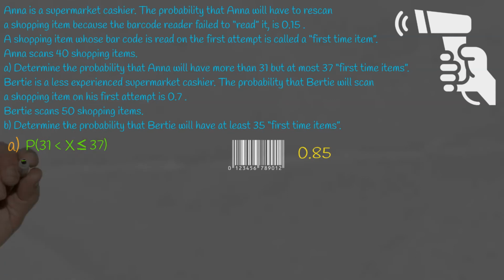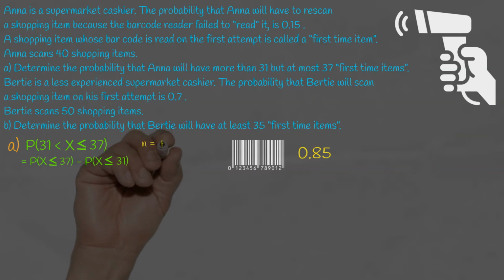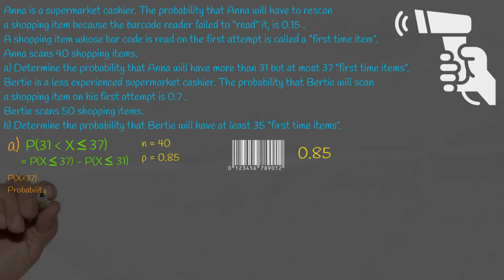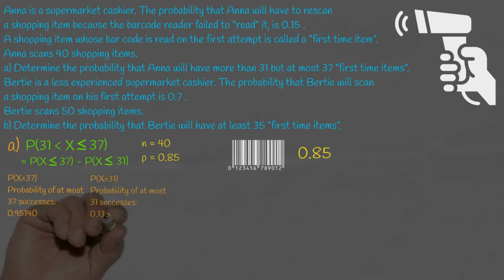And this is equal to the probability of x being less than or equal to 37 minus the probability of x being less than or equal to 31. Now we know n is 40 and p is 0.85. And in this example, we're going to use a calculator to work out the probability that x is less than or equal to 37 and the probability that x is less than or equal to 31. So we can calculate the answer as 0.816.